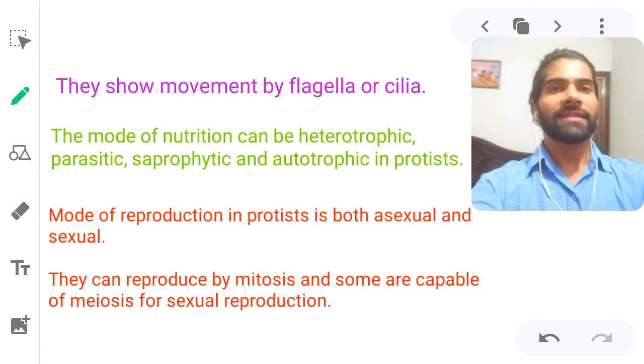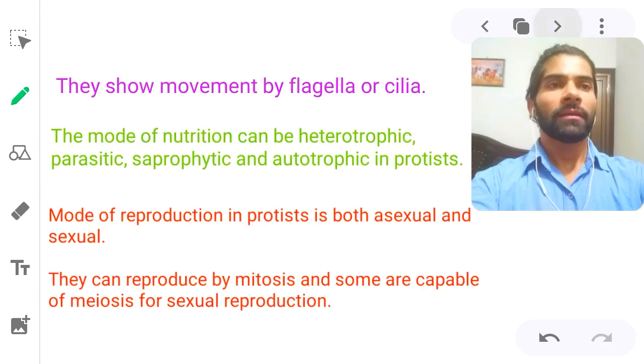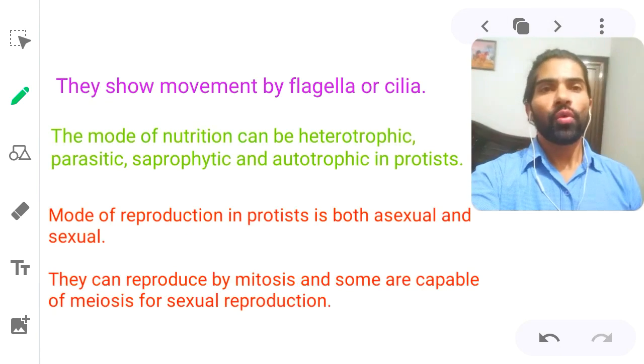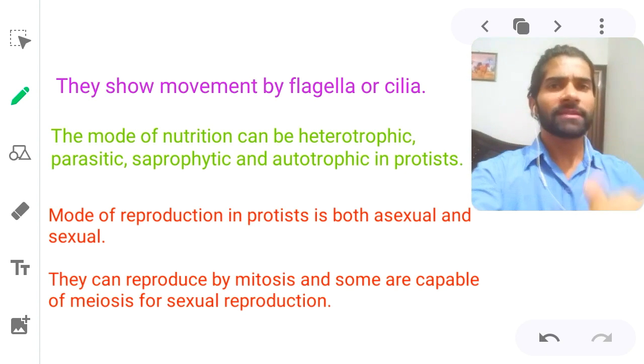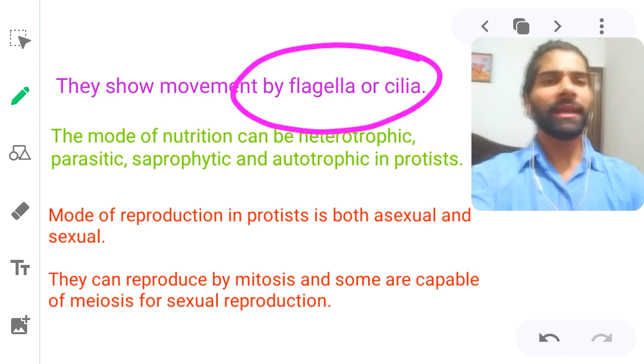And next slide, it is... they show movement by flagella. We have already discussed just 2 or 3 minutes ago. They help in movement.